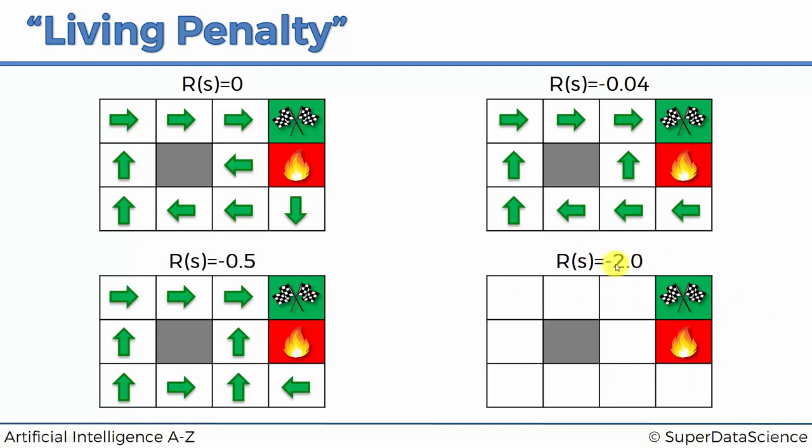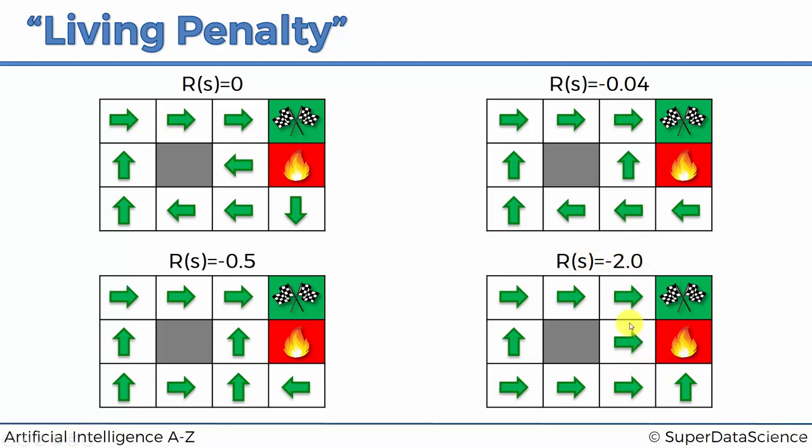So in this case, if you increase the penalty to minus 2.0, it's so high. Remember that the penalty here is only minus 1.0. It's so high that the agent just wants to get out of the game in any way possible. Even if it's just by jumping into the fire pit, he will do it. He will be like, every time I make a step, every time I end up in a new state, or every time I make an action, I end up getting a minus 2 reward.